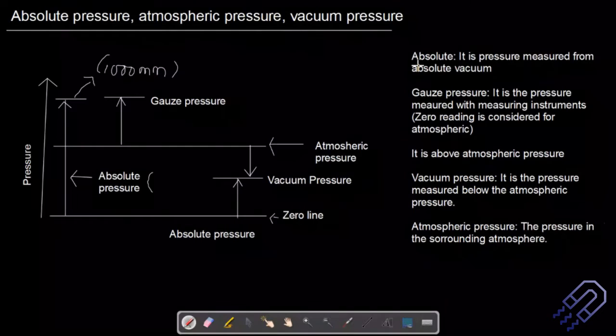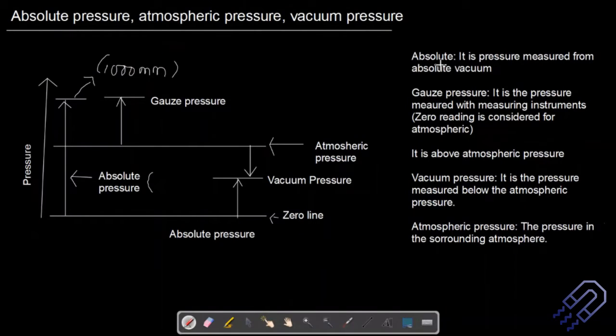Let's look into the definitions. Absolute pressure is the pressure measured from absolute vacuum. If I ask you a question on the definition of these pressures, these are the definitions you should take care of. Gauge pressure, as I said, is the pressure measured with a measuring instrument. So anything you measure using an instrument is a gauge pressure measurement.